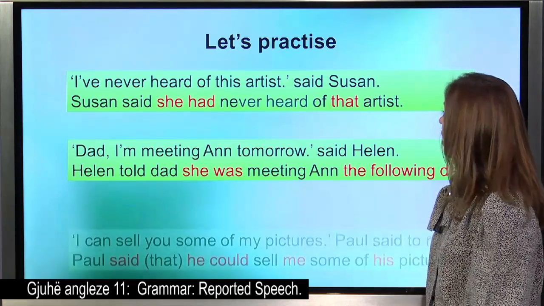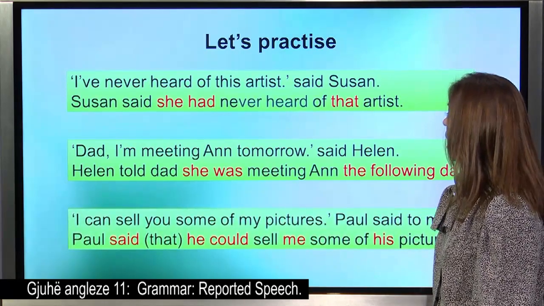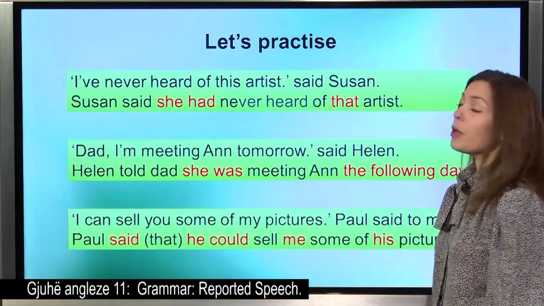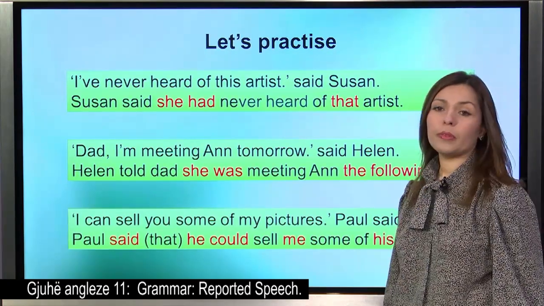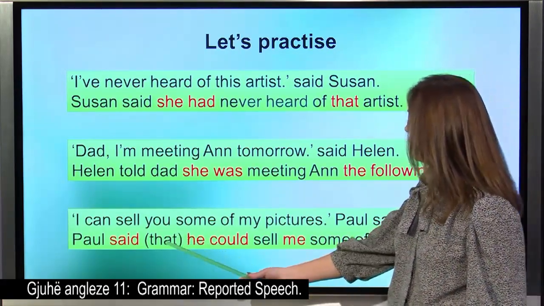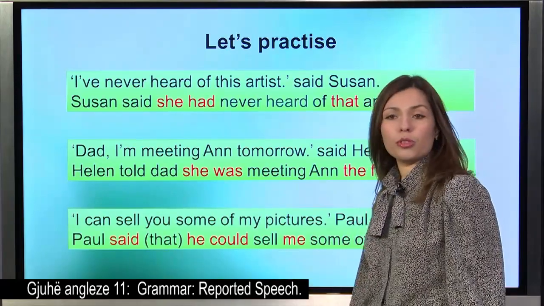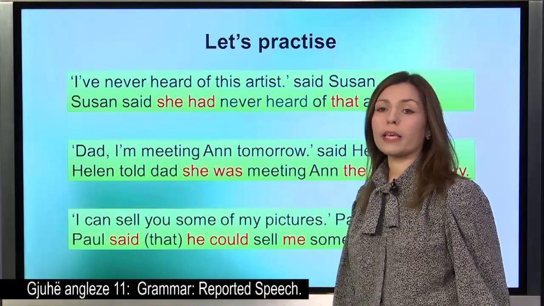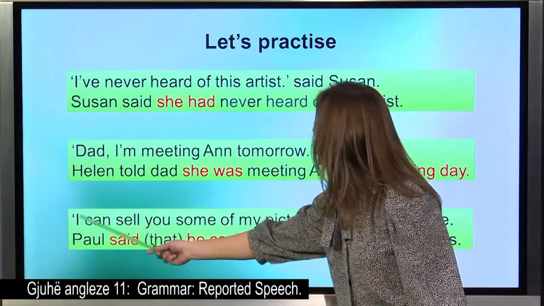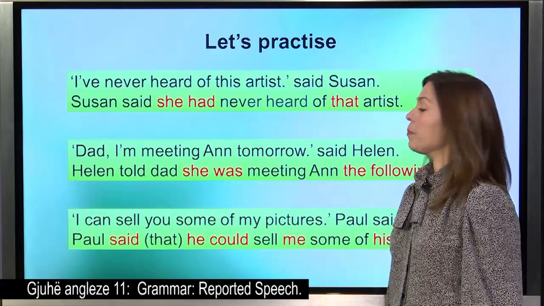And the last example: "I can sell you some of my pictures," Paul said to me. So, Paul said that, you can either use it or not. I, who was speaking? It was Paul. So, I becomes he.